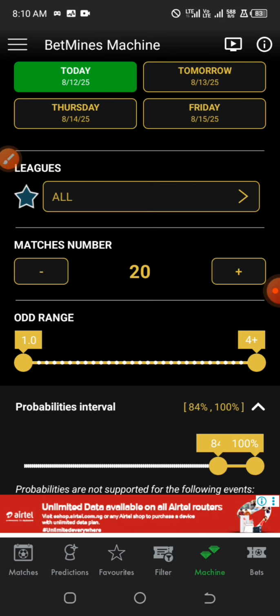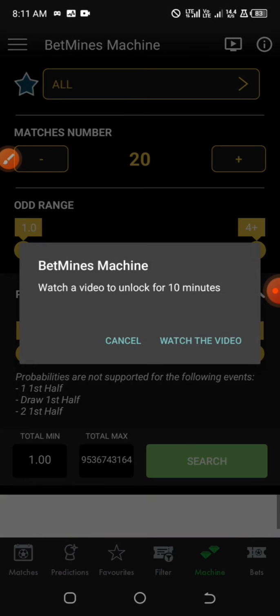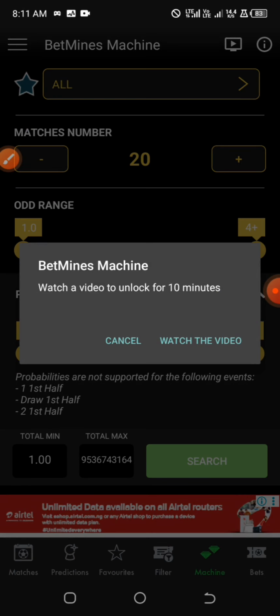Now when it comes to over 10.5 corners, if you go for maybe 73% to 100%, it may be very hard for you to see the games that you want. So the best thing is just to leave it on its own and search. This will show you ads unless probably you have paid for their VIP or the no-ads version. Once you've paid, then this will not be showing ads for you.